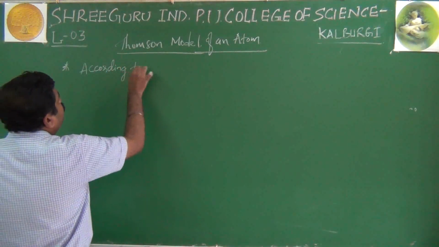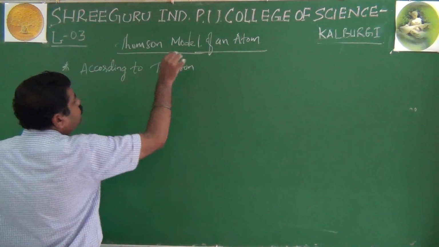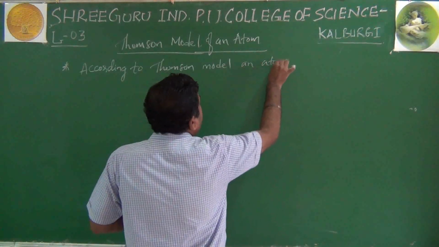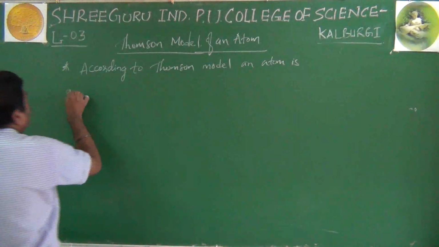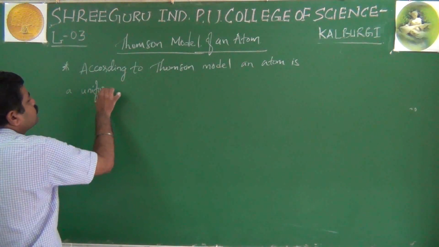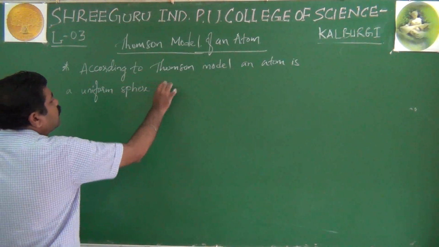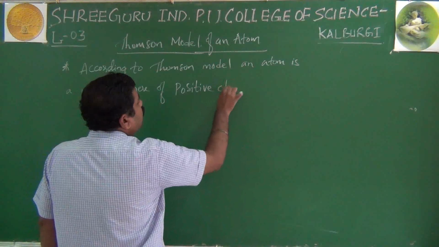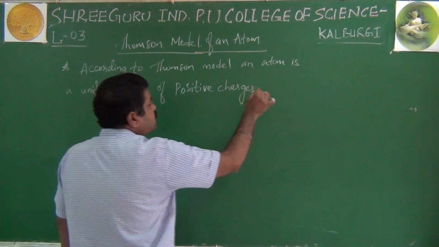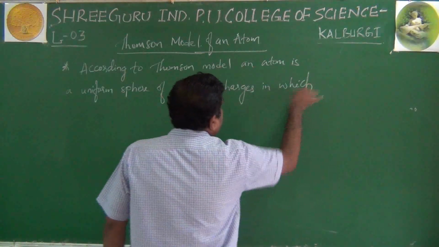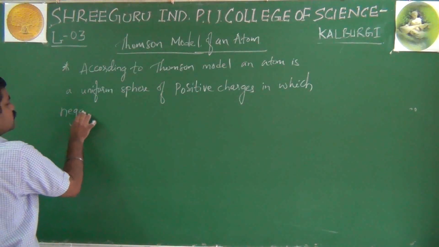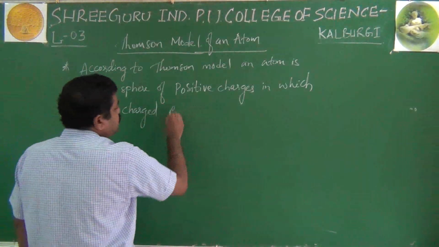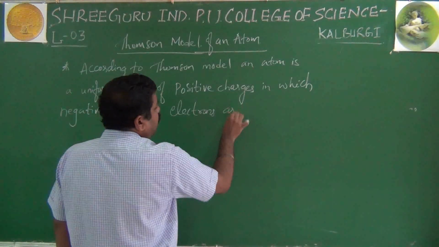According to Thomson model, an atom is a uniform sphere of positive charges in which negatively charged electrons are embedded.